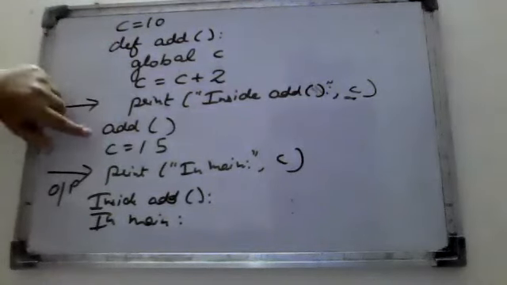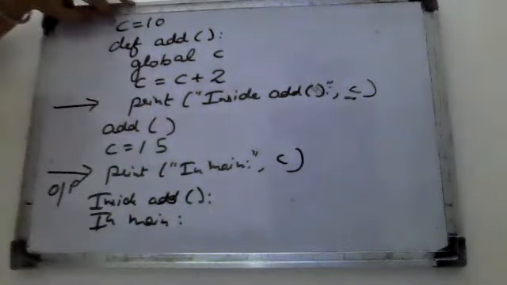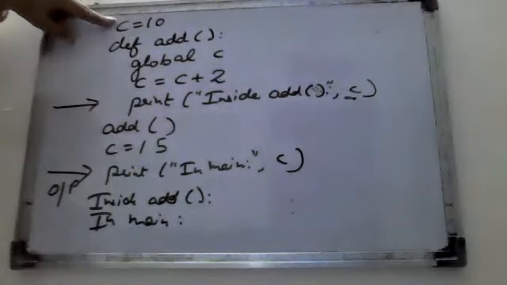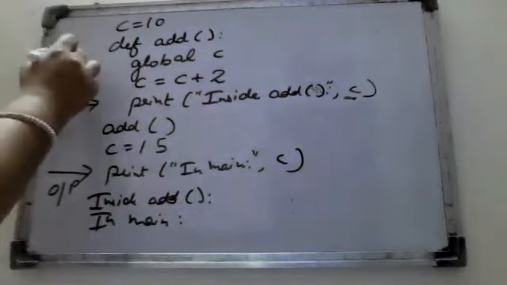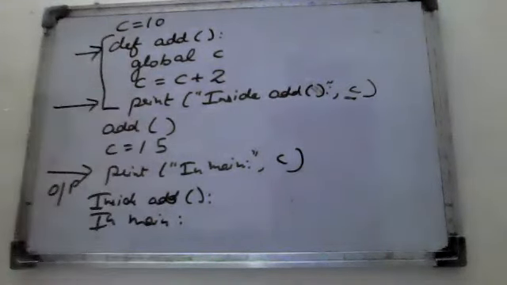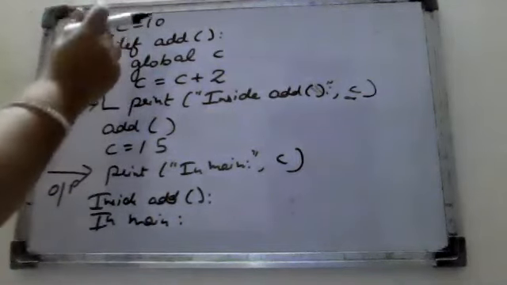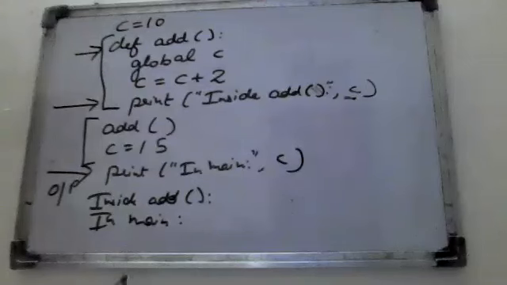Why? Because the main function starts from here. Before that, we have this C outside, so this is again a global. Why? Because we are using the function only here, and this is a part of the function only. Whatever is outside is the global one. This comes here from the main function. So very firstly the definition will be called, after that the add function will be called.